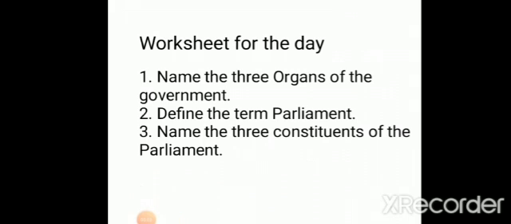Worksheet for the day. First question, name the 3 organs of the government. Second question, define the term parliament. Third question, name the 3 constituents of the parliament. Children, just recall these answers from the lessons that you have listened to.